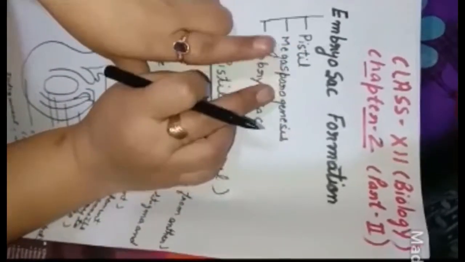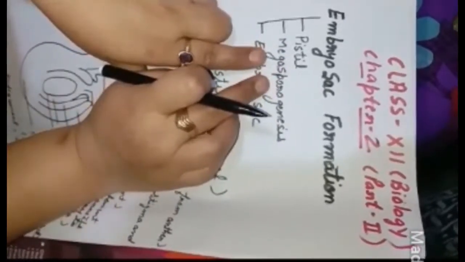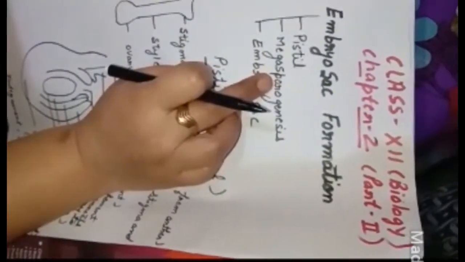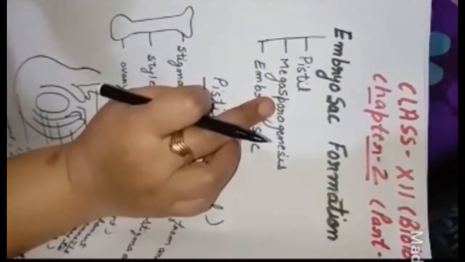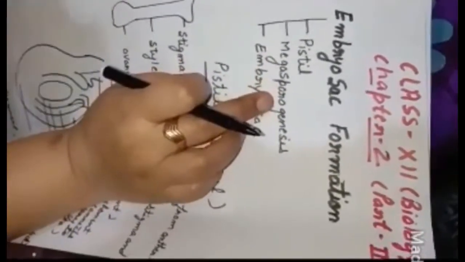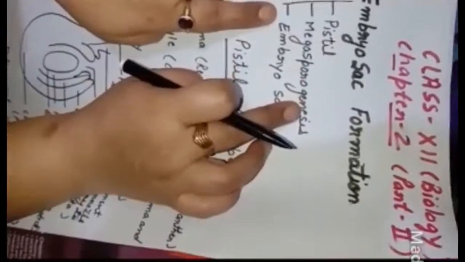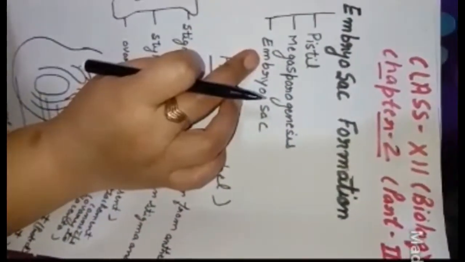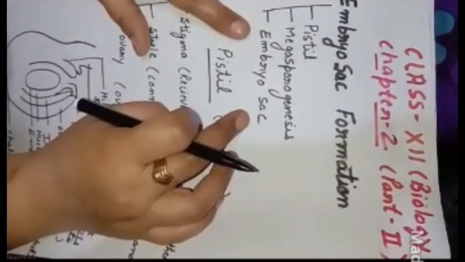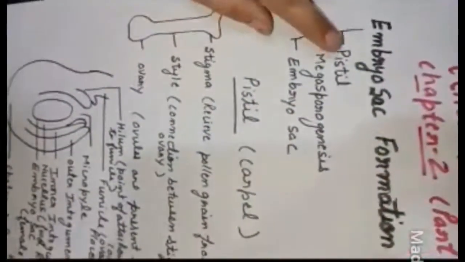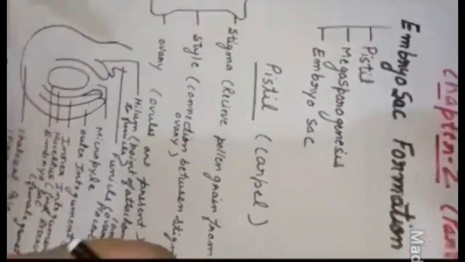The formation of the microspore is in the male reproductive part. Now the formation of the megaspores is in the female reproductive part, that is megasporogenesis. There you studied the pollen grain formation, and here you are studying the embryo sac formation. Okay, now first we'll start with the pistil.